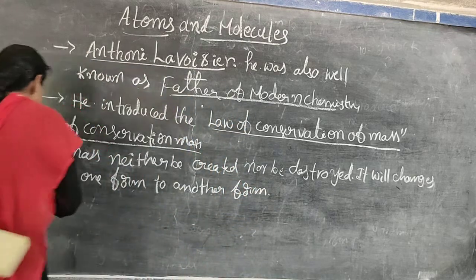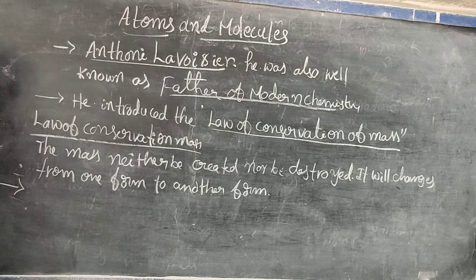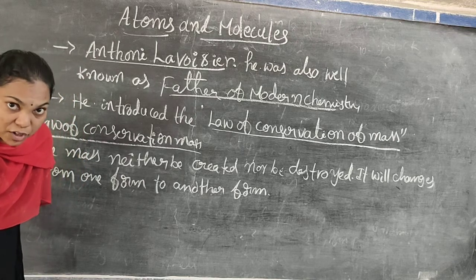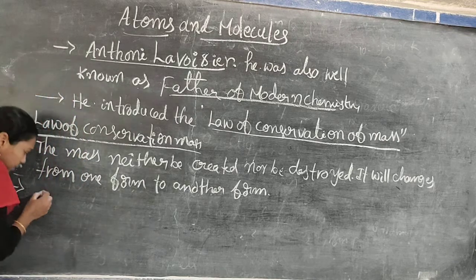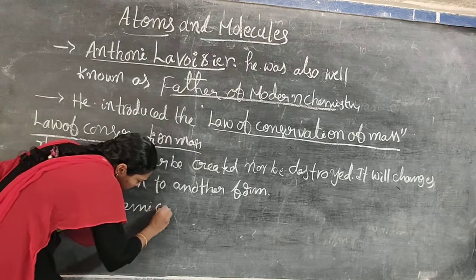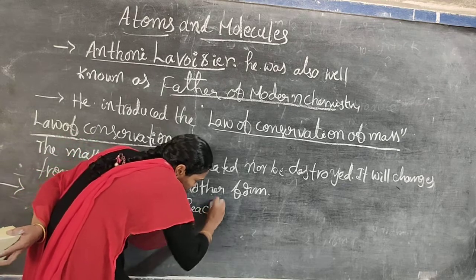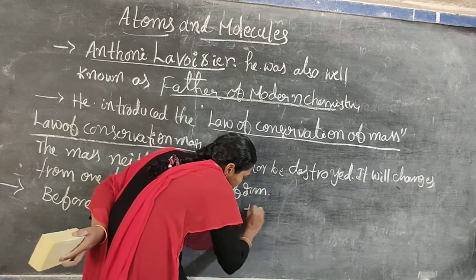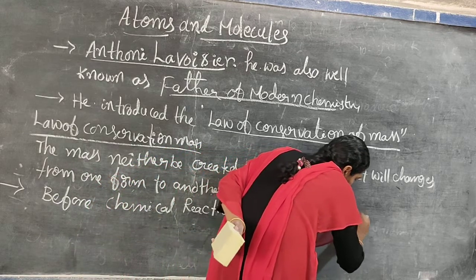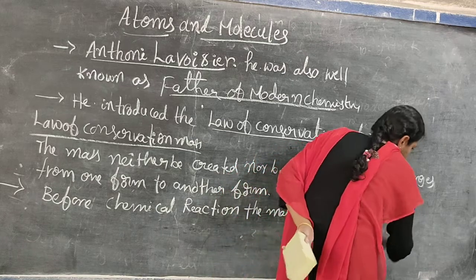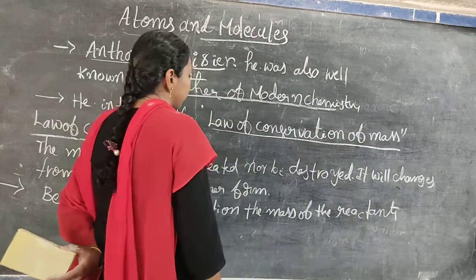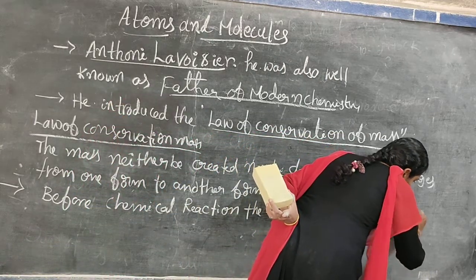Or otherwise, you will see another definition: before the chemical reaction, the mass of the reactants is equal to, after the chemical reaction, the mass of the products.